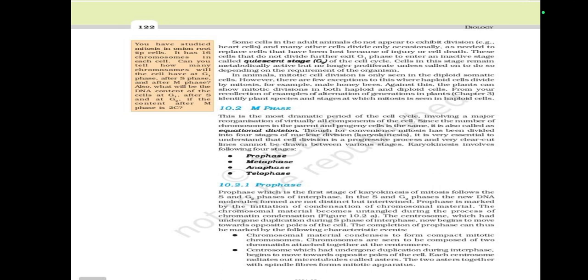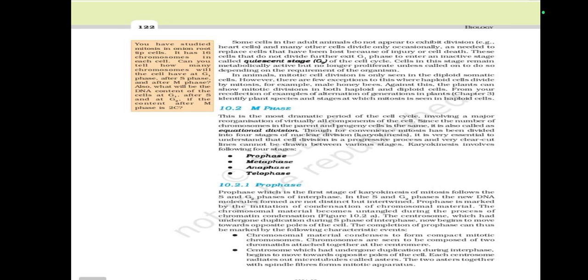Karyokinesis. It is very essential to understand that cell division is a progressive process and very clear-cut lines cannot be drawn between various stages. Karyokinesis involves the following four stages: prophase, metaphase, anaphase, telophase.